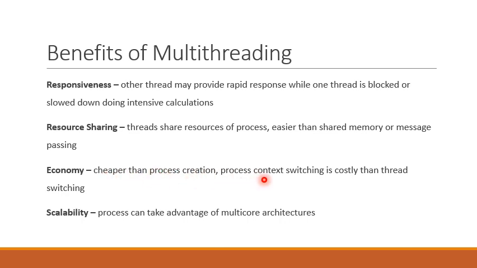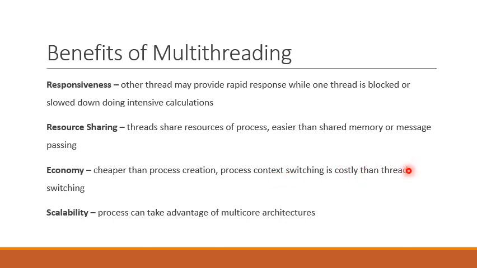Moreover, process context switching is costly because whenever there is a context switch, one process's PCB will be saved and the PCB of another process will be reloaded, and it takes considerable time to perform this operation.